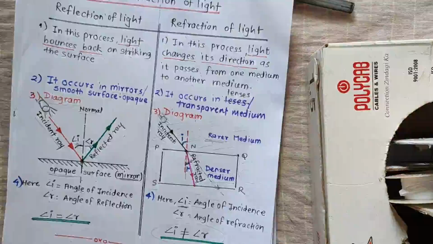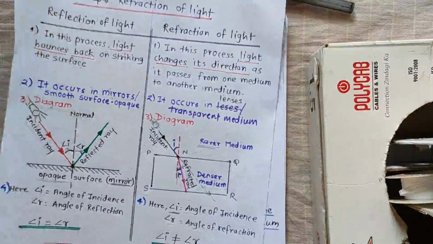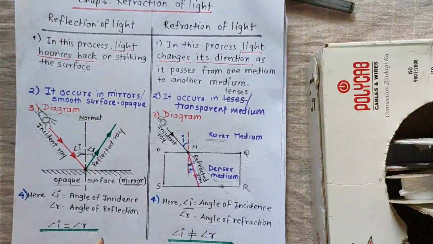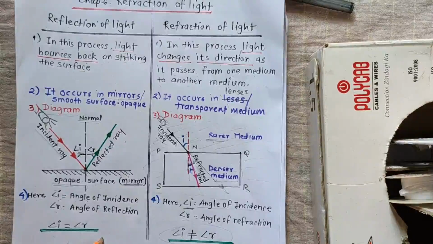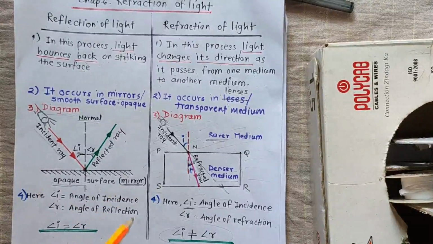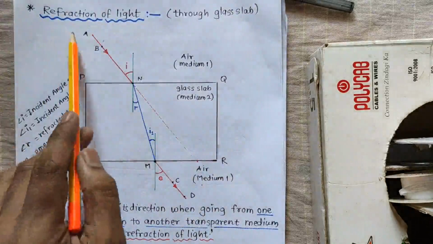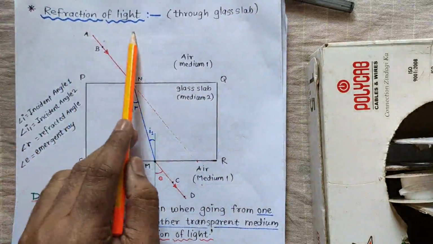Understood the concept. So you can make a note of it, you can write it down in your notebook and just go through it twice or thrice. Okay, this is the basic concept. Once you get familiar with this one, I'll start another topic now. So now we are going to start the refraction of light.